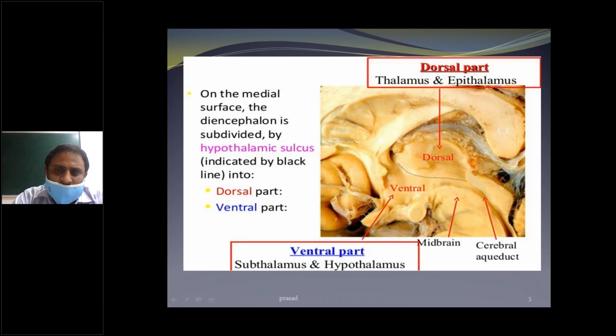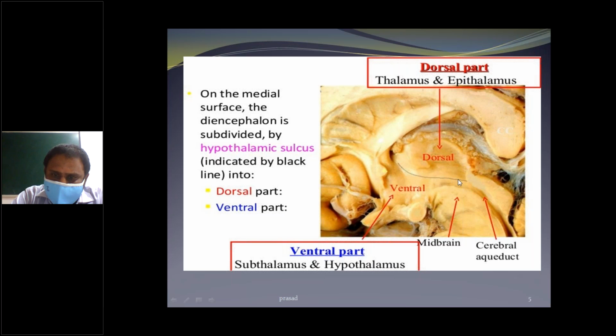So this is the picture, a sagittal section of the brain. This is the one curved sulcus, from the interventricular foramen to the cerebral aqueduct.